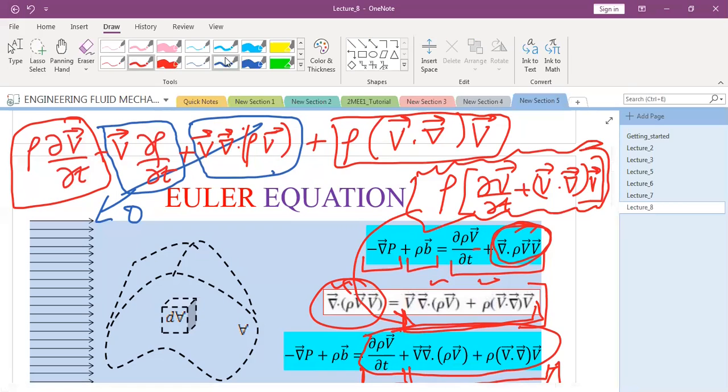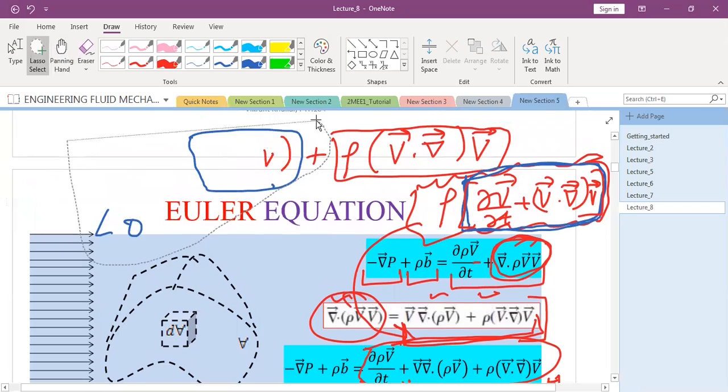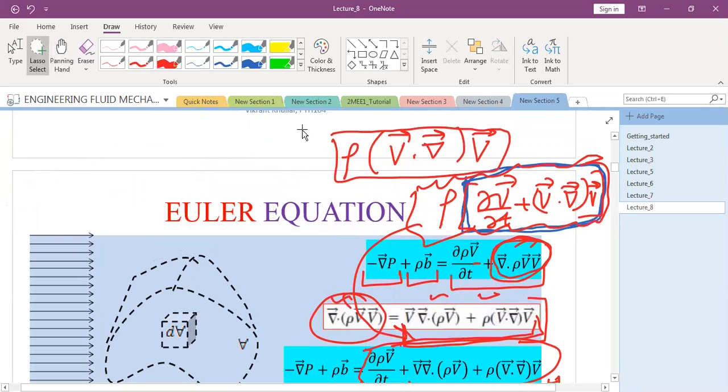Now let me know, Siddharth, what is this term equal to? This in blue, if you remember. So what is this equal to?